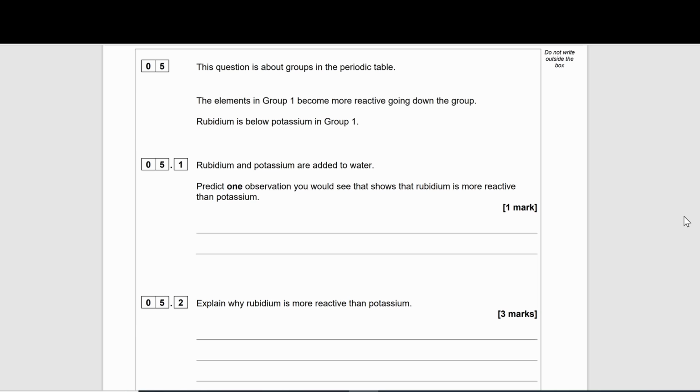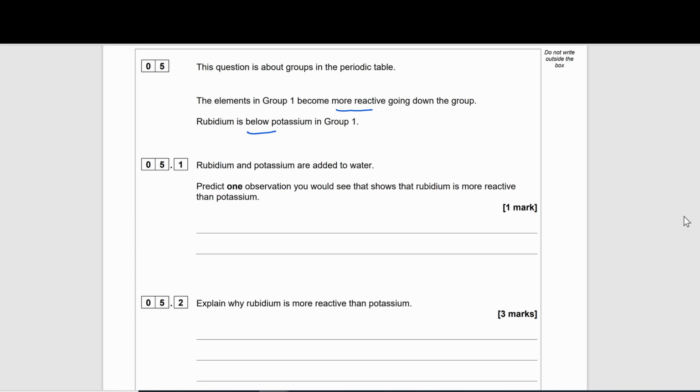Question 5. This question is about groups in the periodic table. The elements in group 1 become more reactive going down the group. Rubidium is below potassium in group 1. Rubidium and potassium are added to water. Predict one observation you would see that shows rubidium is more reactive than potassium.